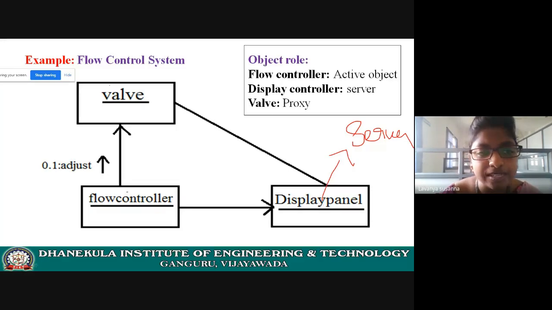Now let us see the role of valve object. It is acting like a proxy. Proxy means intermediate server.